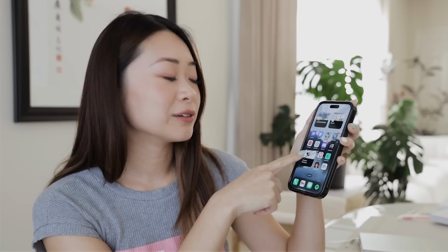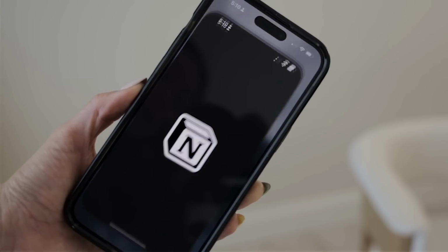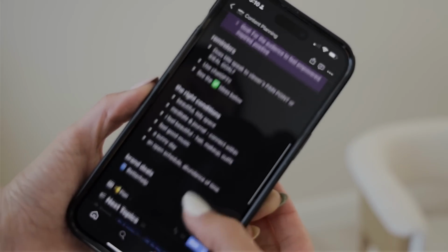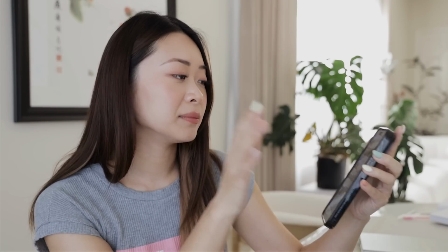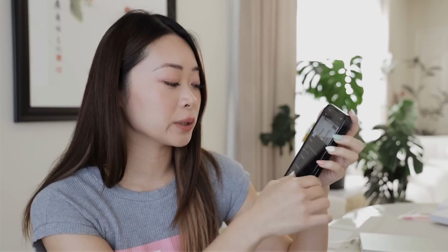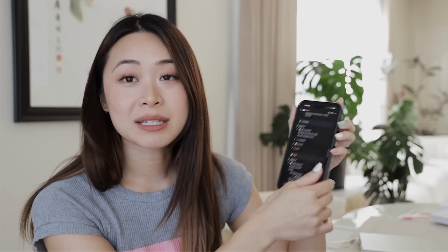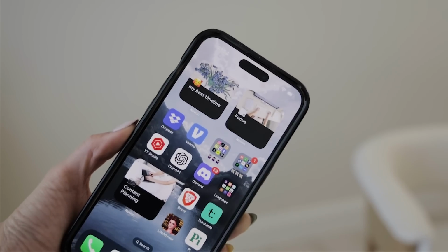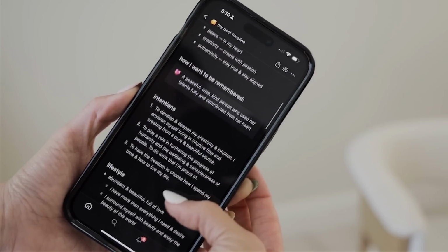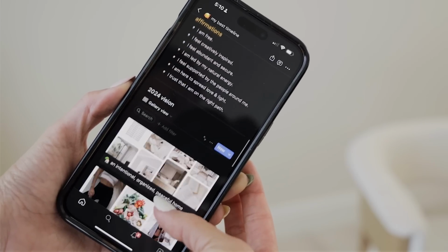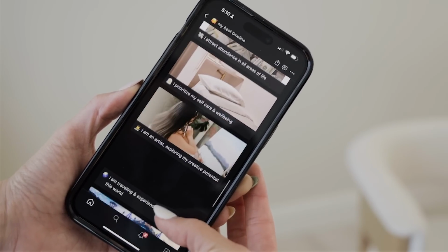And then I have one for content planning. So whenever I get ideas for YouTube videos, I just click into that, immediately brings me to my list of video ideas. I just love having direct access to my most important pages. I'm always clicking into focus because this is how I track my daily to-dos. And then like I mentioned, I try to review my best timeline every single night. And that gives me the opportunity to review my goals and to go into them and jot down any notes if there are any updates I have.